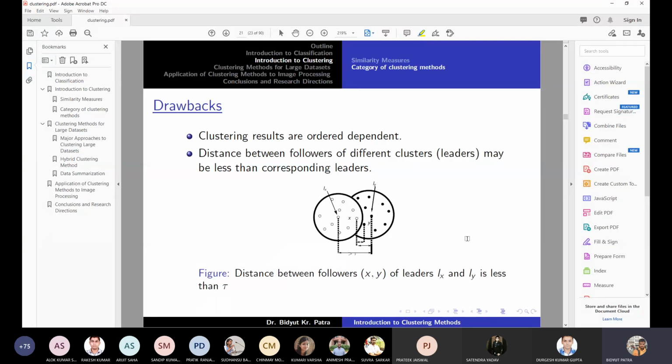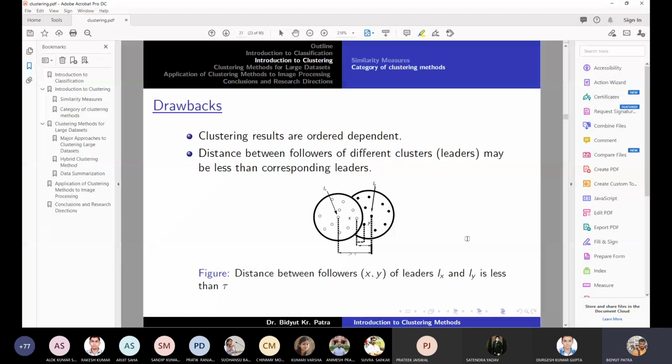You will get a different leader set, and your friend will get a different leader set. So the clustering results are order dependent. Ideally, whatever the data set, you can shuffle it and run the clustering approach, and you should get the same set of clusters, same set of representative points, and so on. So this is a major drawback for the clustering approach.